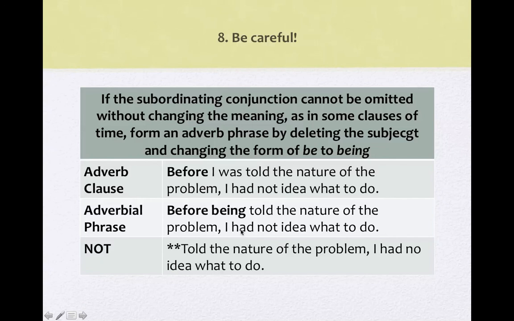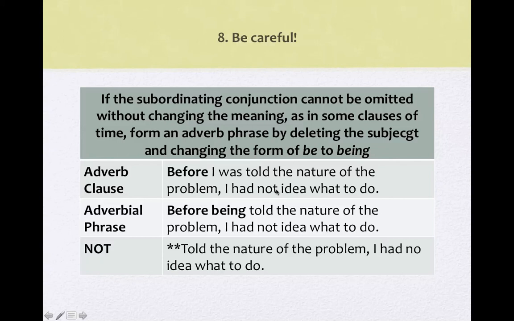Be careful. If the subordinating conjunction cannot be omitted without changing the meaning, as in some clauses of time, form an adverb phrase by deleting the subject and changing the verb be to being. Okay. So I say, before I was told the nature of the problem, I had no idea what to do.